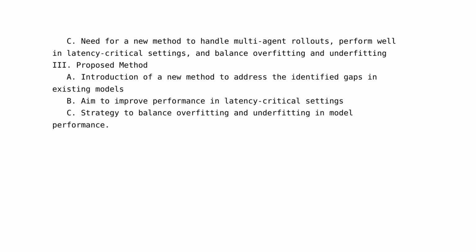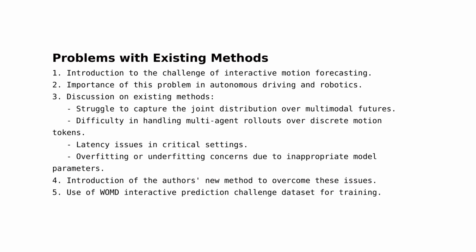The limitations of these existing approaches highlight the need for a new method that can effectively handle multi-agent rollouts over discrete motion tokens, perform well in latency-critical settings, and strike a balance between overfitting and underfitting. This is the gap that the proposed method in this paper aims to fill. The authors of this paper are addressing the challenge of interactive motion forecasting. This problem is significant due to its potential applications in autonomous driving and robotics, where accurate prediction of future movements is crucial for safe and efficient operation.